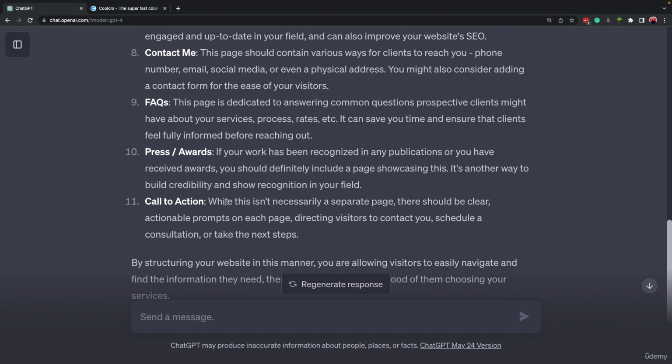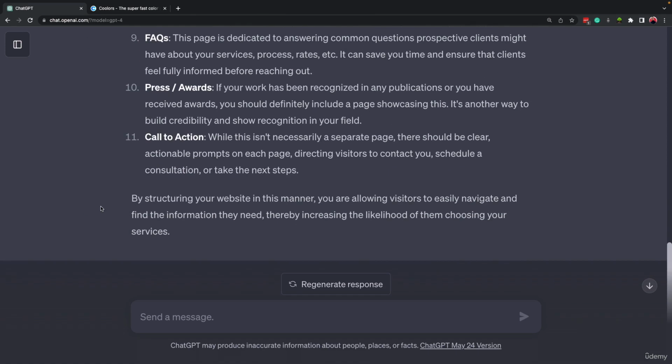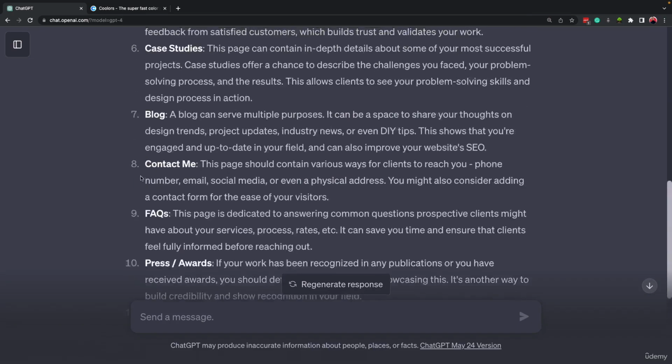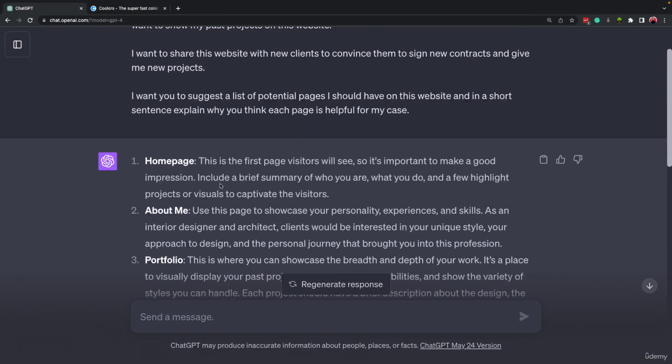And the explanation is that while this isn't necessarily a separate page, there should be clear actionable prompts on each page. So this is not a page, okay, but it is saying that on each page we must have a clear call to action so people can understand what they have to do next when they visit that page, right? So these are the pages that we can use and plan for our website.